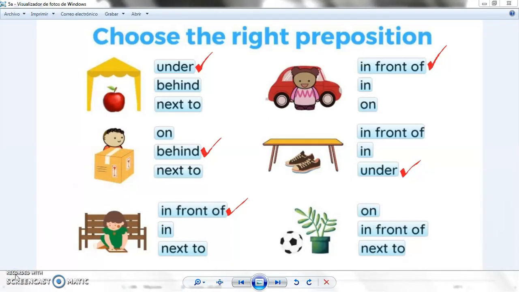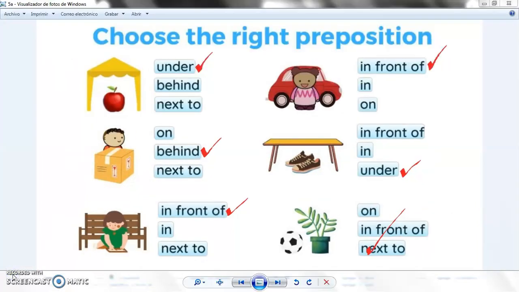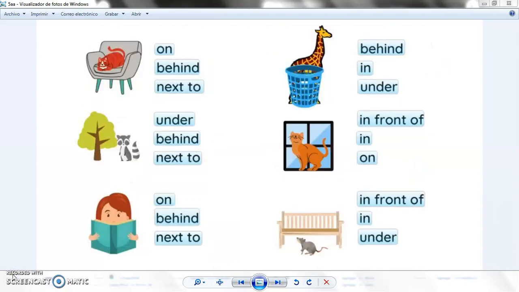Recuerda, si hay palabras que no conoces, escúchalas, repítelas. Bench, banca. What about the ball? Well, the ball is next to the plant. Next to the plant. Take a look at these ones. Pause the video. Pausa el video. Piensa cuáles son las respuestas, porque te voy a dar las respuestas en unos segundos. I am going to give you all the answers in a few seconds. Todas las respuestas en algunos segundos, ¿ok? Pausa y aquí vamos. And here you go.